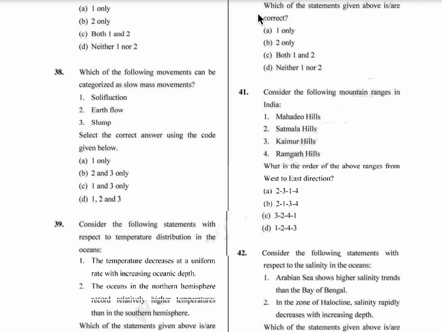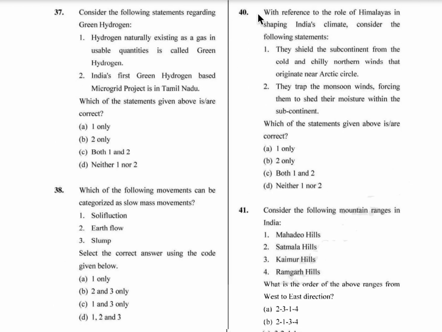Coming to the 40th question, with reference to the role of Himalayas in shaping India's climate, consider the following statements. The first statement is they shield the subcontinent from the cold and chilly northern winds that originate near the Arctic Circle. So the first statement is correct. The second statement is they trap the monsoon winds, forcing them to shed their moisture within the subcontinent. So both these statements are correct. So option C is the correct answer.